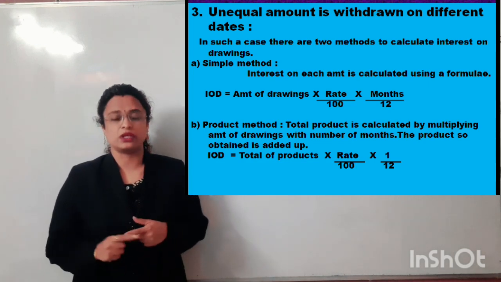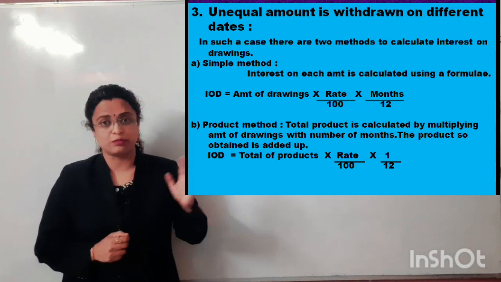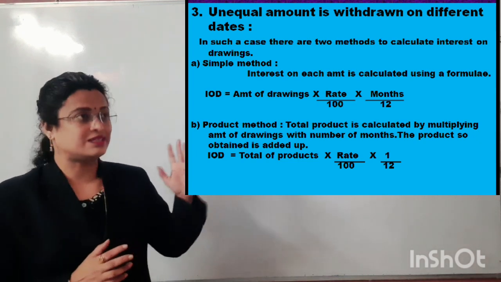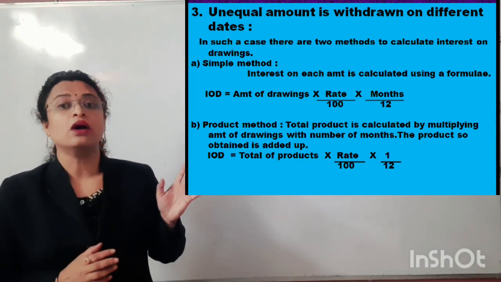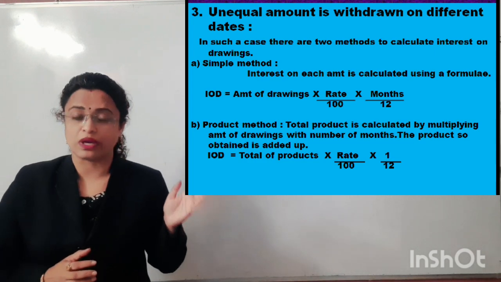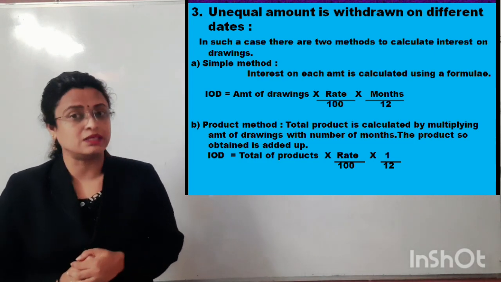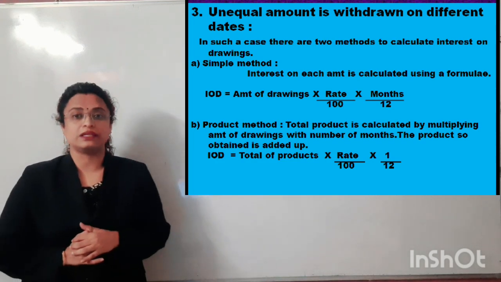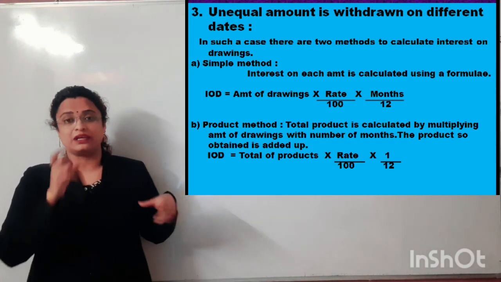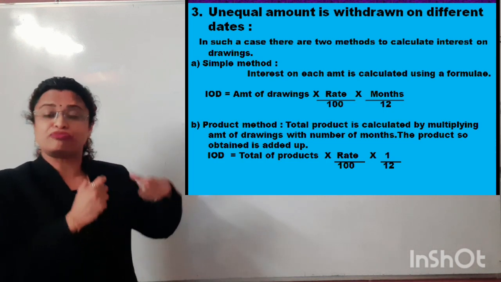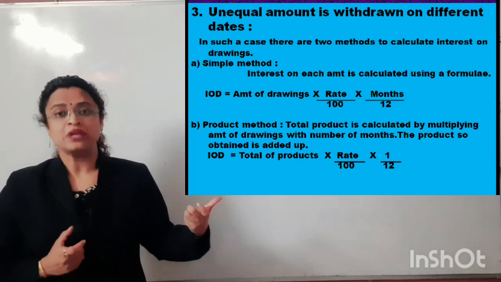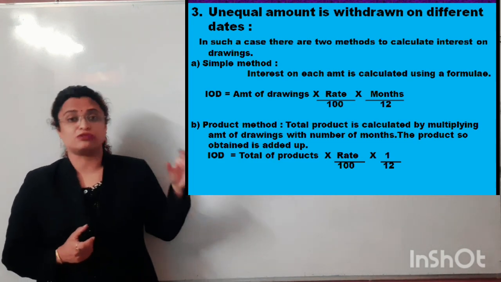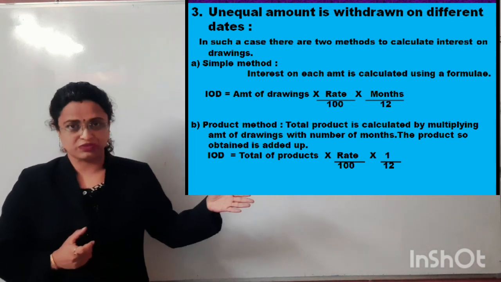In such a situation, the interest on drawings can be calculated in 2 ways. The first method is the simple method, and the second method is what we call the product method. In case of the simple method, the interest on drawings can be calculated individually for each amount withdrawn. So for each amount withdrawn we will be calculating the interest on drawings separately in case of the simple method.